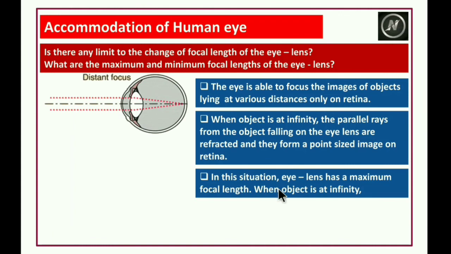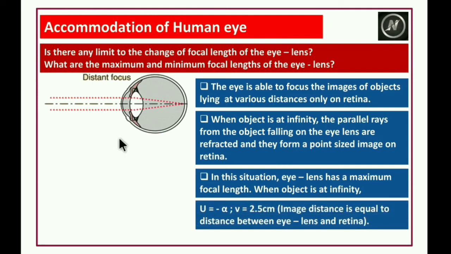In this situation, the eye lens has a maximum focal length. So when the object is at infinity, very far from the eye, the eye lens has the maximum focal length.